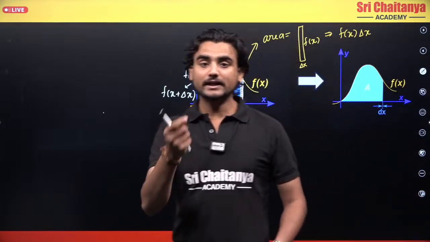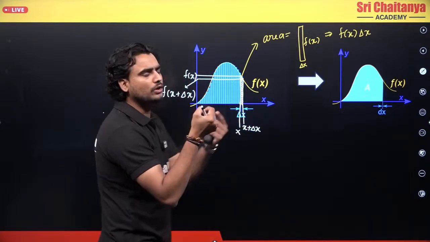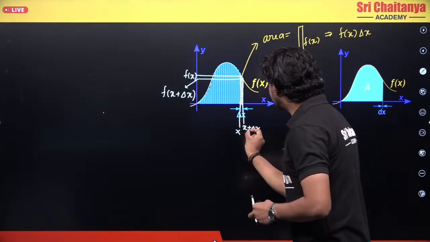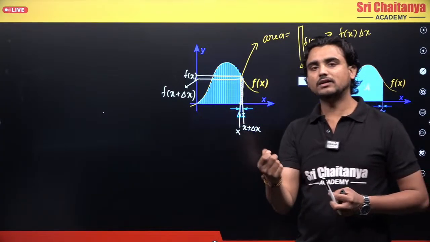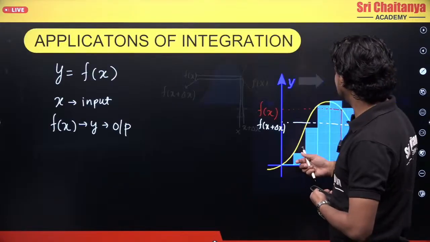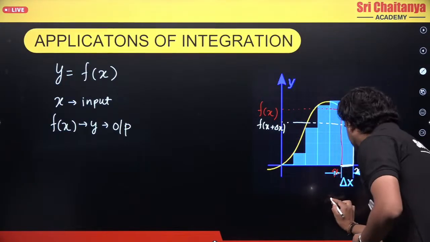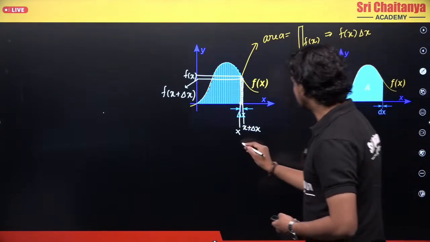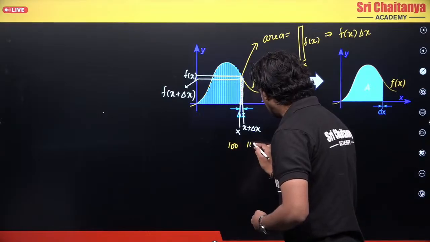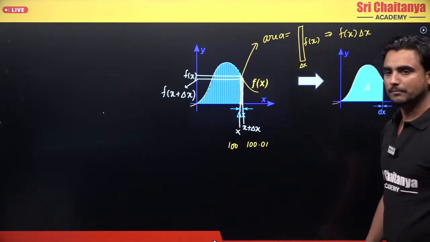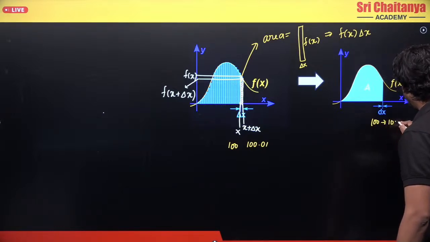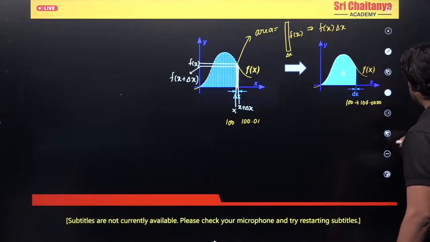But now you understand, what if I make this strip even smaller? See, this is what is happening: x plus delta x is not that small a change. When I change, in this case, this is 100, and I took this as 100.1. But what if I change this value from 100 to 100.000001? Let's say a very small number, a very small change.